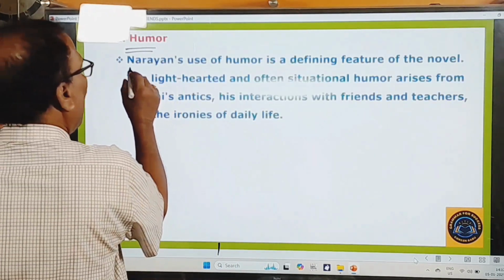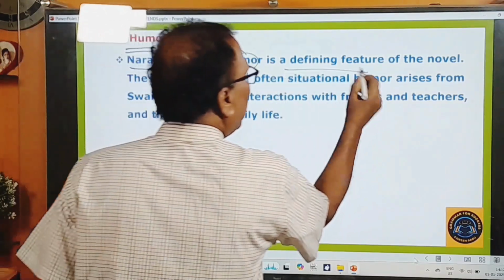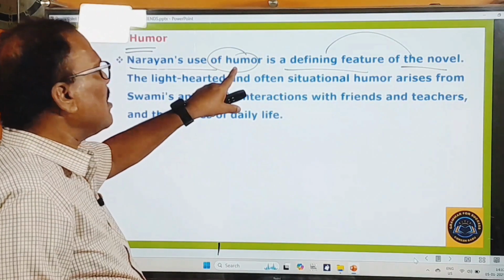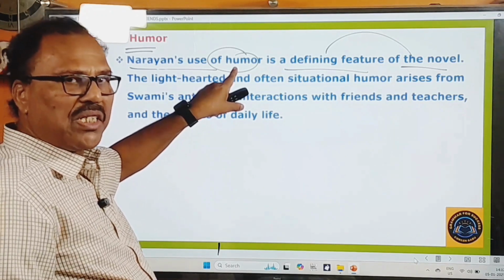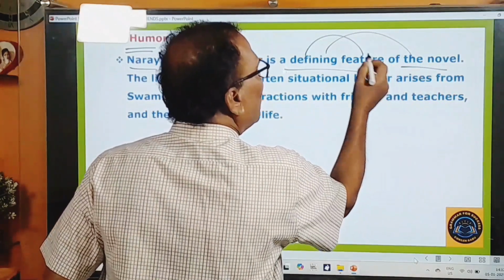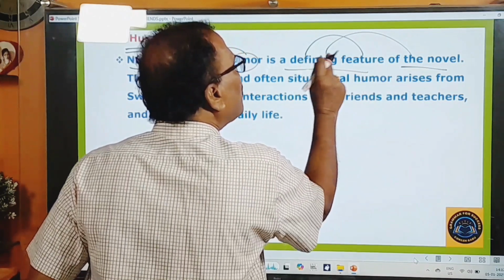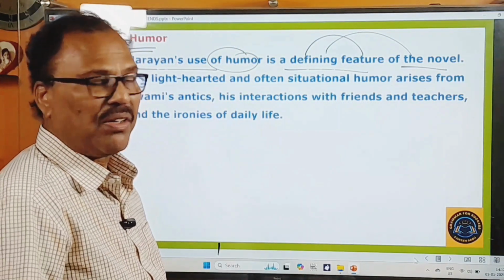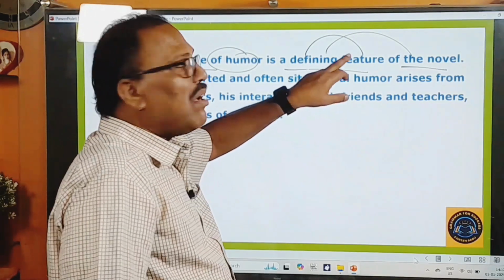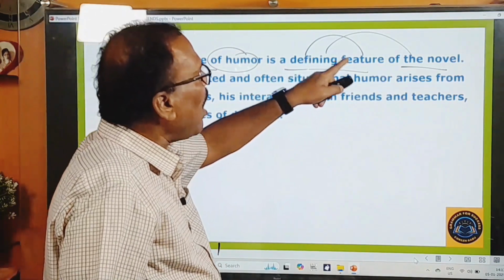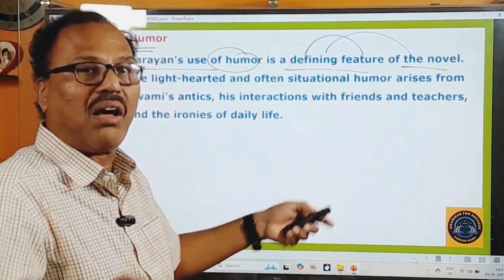And he says Narayan's use of humor is a defining feature of the novel. You know very well, R.K. Narayan employs this literary device humor extensively in this novel because it is a defining feature of the novel. Defining feature means the most common feature, the most usual feature of the novel, and not only of this novel, but also the most common feature of his other novels.